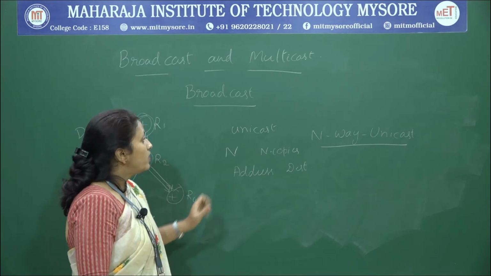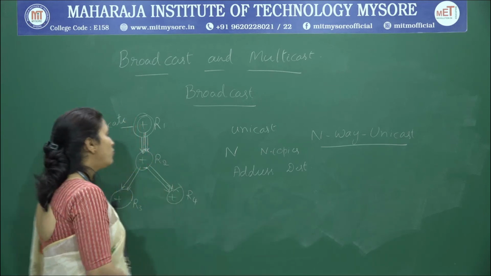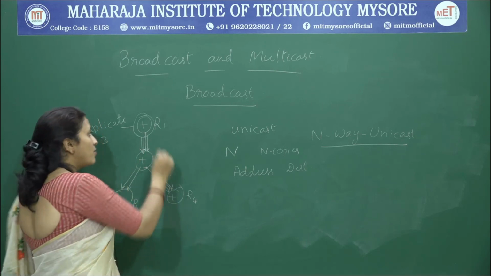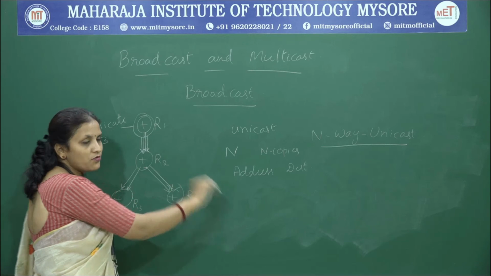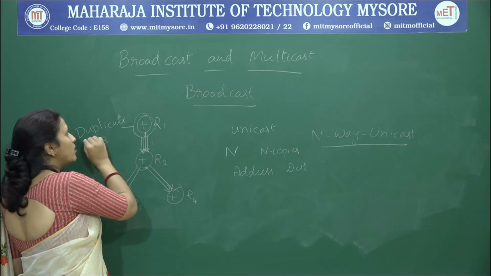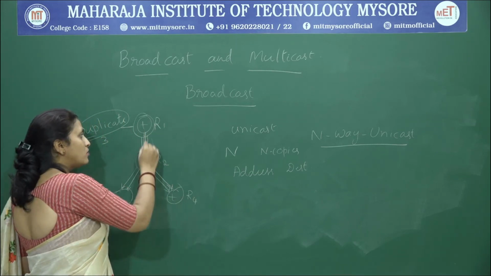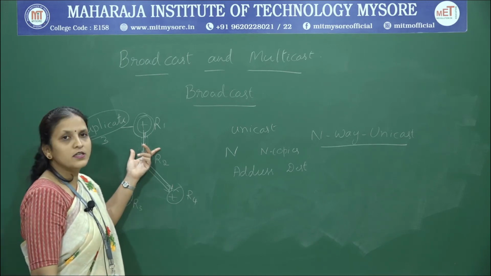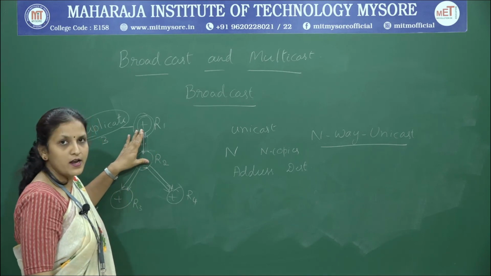Okay? But there is a problem here. What is that problem? If you observe this example, here we have a single link from R1 to R2, right? From R2 we have several paths to several routers, but all the n packets which are duplicated or created at the source need to pass through this link from R1 to R2, which might result in congestion or overload for this particular link, right?